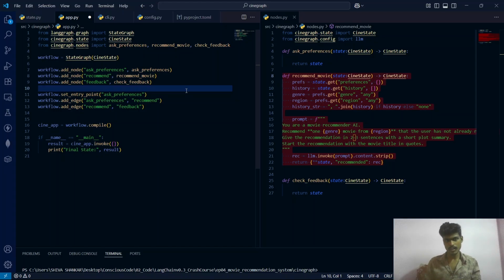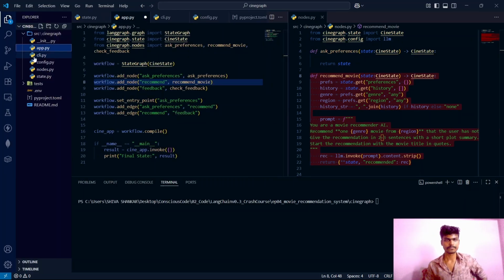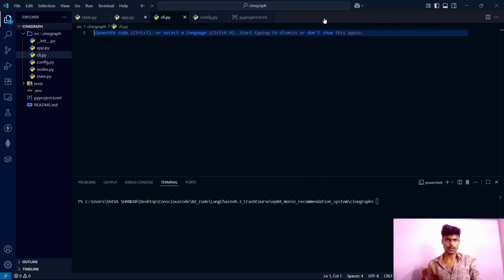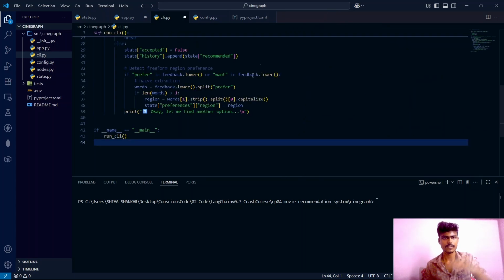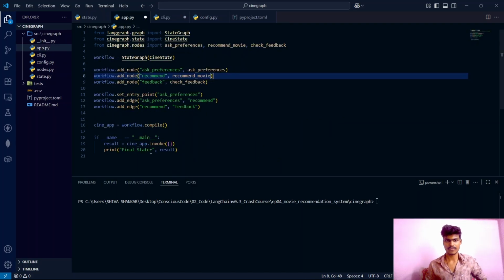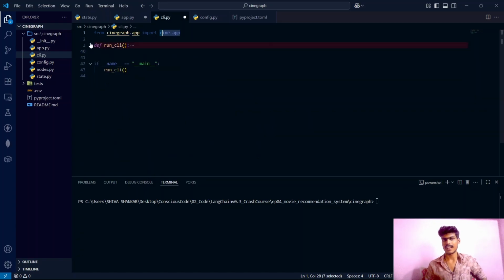We will build a command line interface using which you can actually chat with this cinegraph. Now it's time to open our cli.py, and guys, let me just paste the code here. I'll explain what's happening. First of all, we imported the cine app which we have just created inside this app.py file, and then we defined a function run_cli.